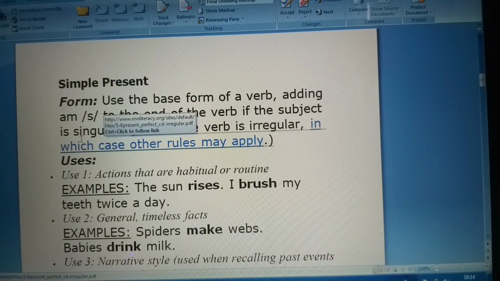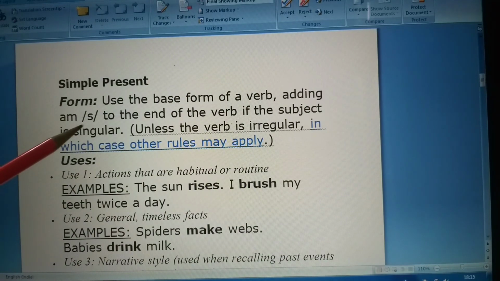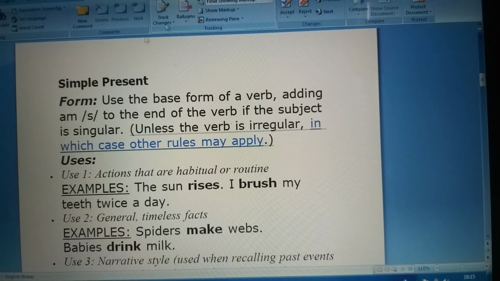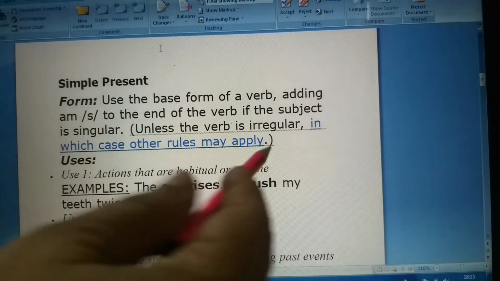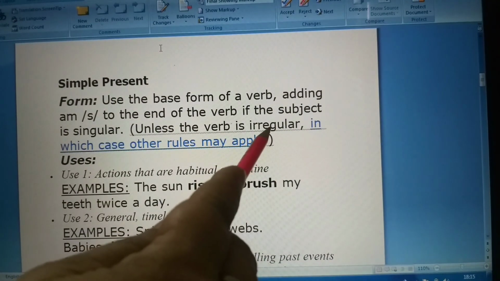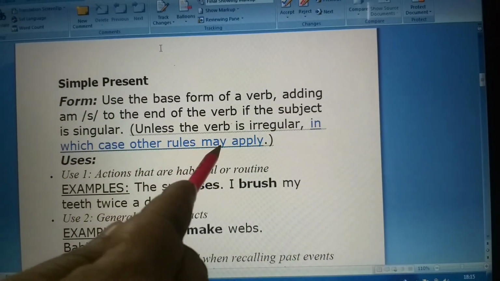Like in simple present form, we use the base form of a verb, adding s to the end of the verb if the subject is singular, unless the verb is irregular, in which case other rules may apply.